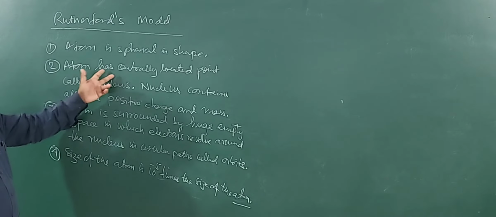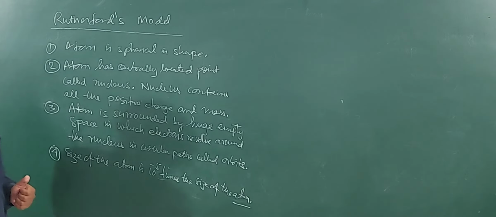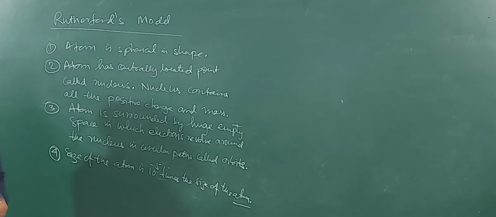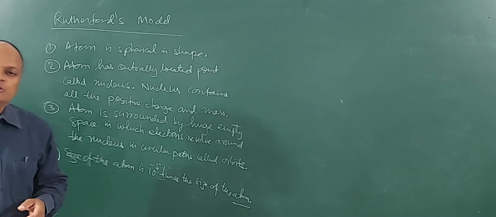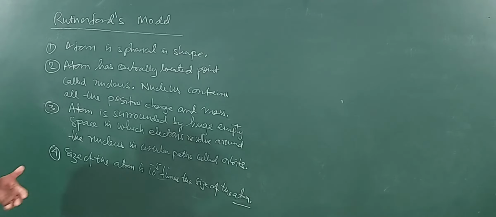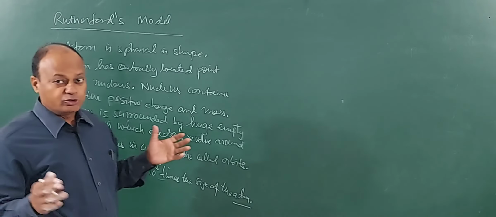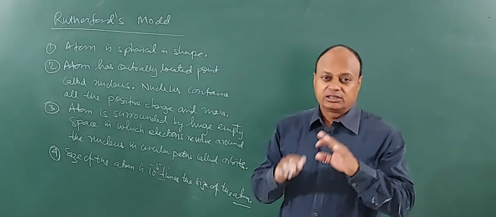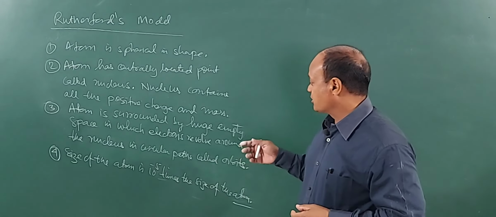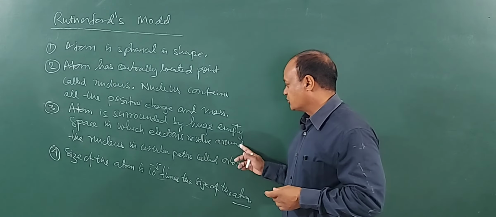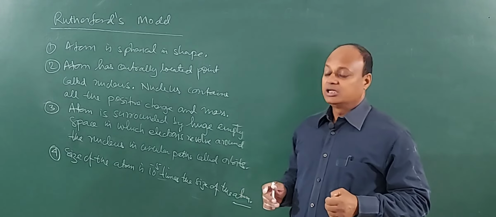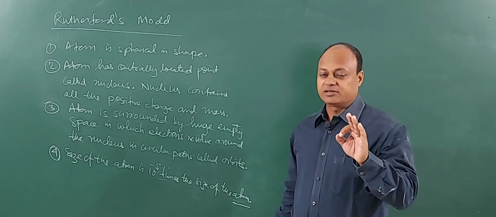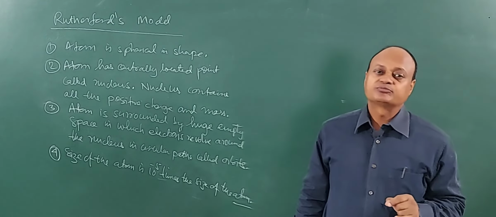Atom has a centrally located point called nucleus. Nucleus contains all the positive charge and mass, and we know today that the particles occupying the nucleus are called nucleons. Then atom is surrounded by huge empty space, and this empty space actually explains the volume. In this space electrons revolve around the nucleus in circular paths called orbits. Remember, Rutherford's model is very significant because it gave the concept of orbits and nucleus.